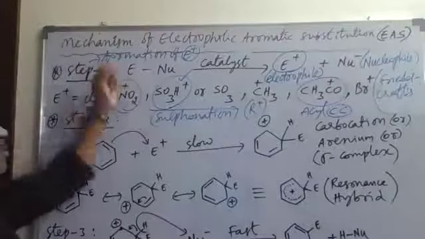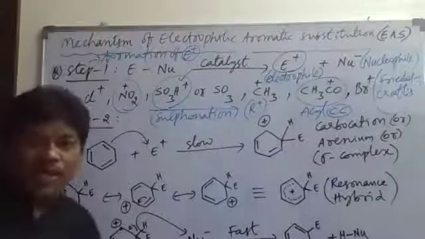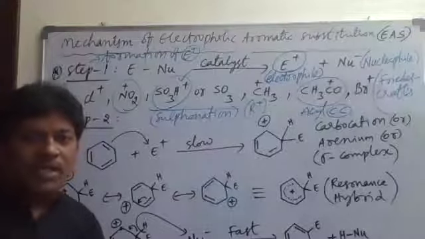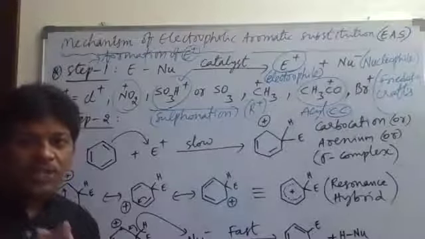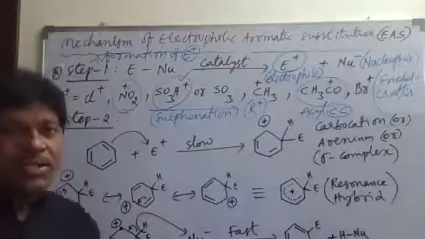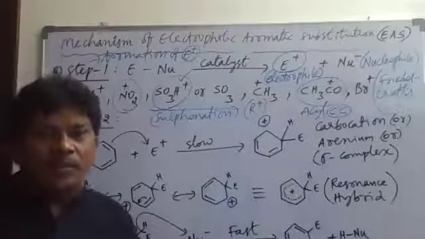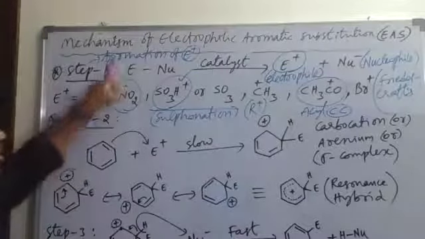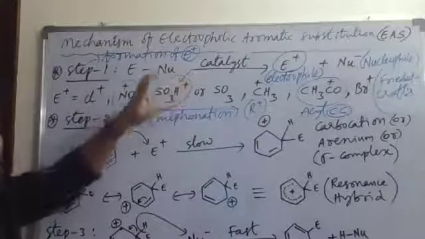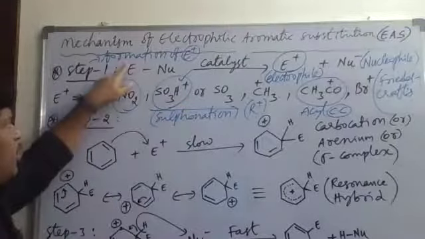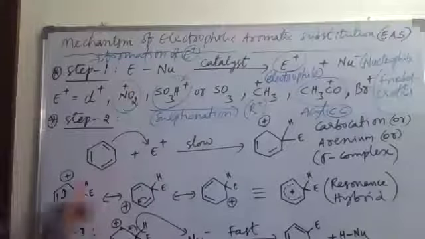First of all, tell me what a mechanism is. The path of a reaction is called the mechanism of the reaction. Mechanism of reaction means the study of an organic reaction in a detailed, stepwise manner. So in the mechanism of electrophilic aromatic substitution reactions, there are totally 3 steps. Among the 3 steps, the first step is the formation of the electrophile. Next, coming to the second step.